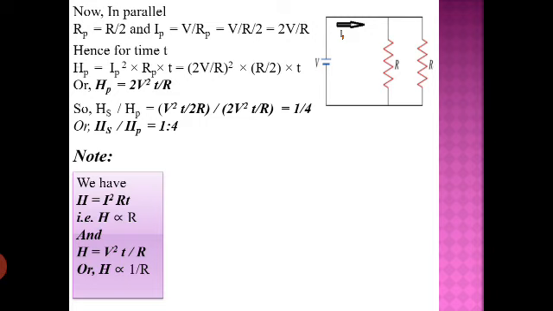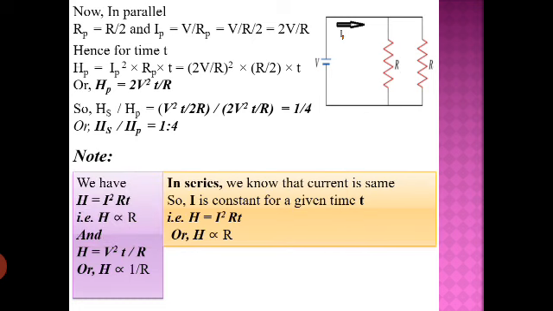So we can say this is a contradiction, because the heat produced is proportional to R and it is also inversely proportional to R, so how is it possible? So you should know it's not a contradiction, but these two different formulas have different concepts and can be applicable in different cases.